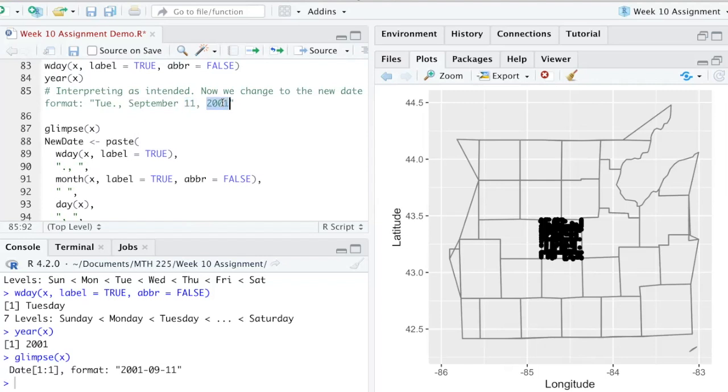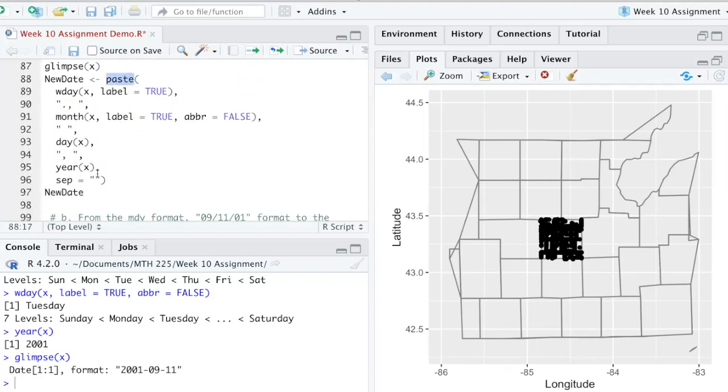So we have to paste all of those pieces together using the paste function. And at the end, since we're going to put in our spaces in between, we're just going to say the separator will be nothing. This is a quote, nothing between, and another quote.